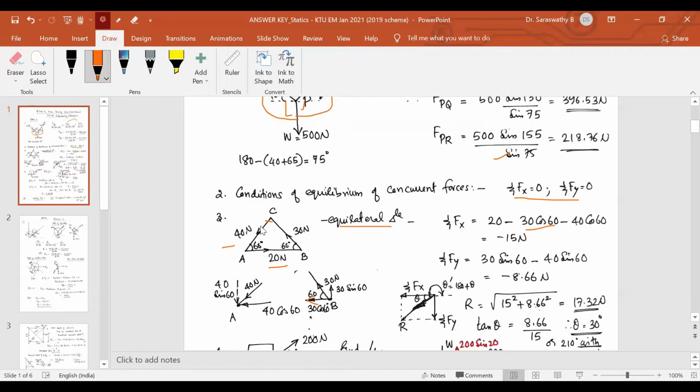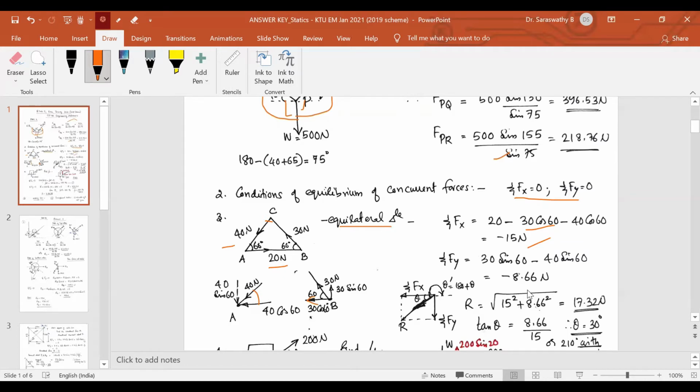Then 40 Newton, it is acting towards the joint. So at the joint A, 40 is acting towards. So the horizontal component towards the joint, vertical component also towards the joint. And the magnitudes are, this is 60 degree. So 40 cos 60, 40 sin 60. So sigma Fx: 20 towards right. This 30 cos 60 towards left, so minus 30 cos 60. Minus 40 cos 60 towards left. So minus 15.